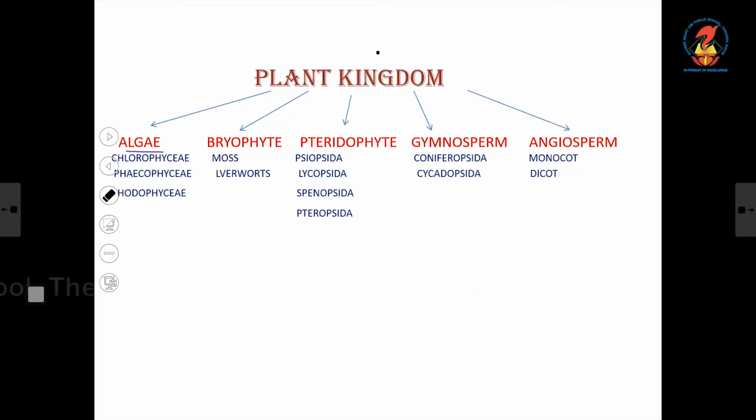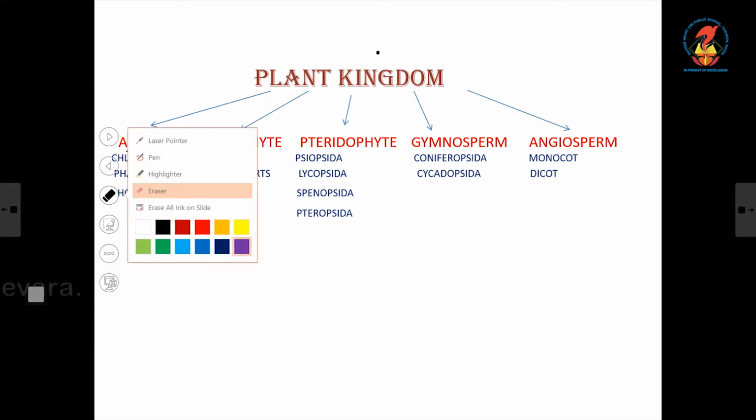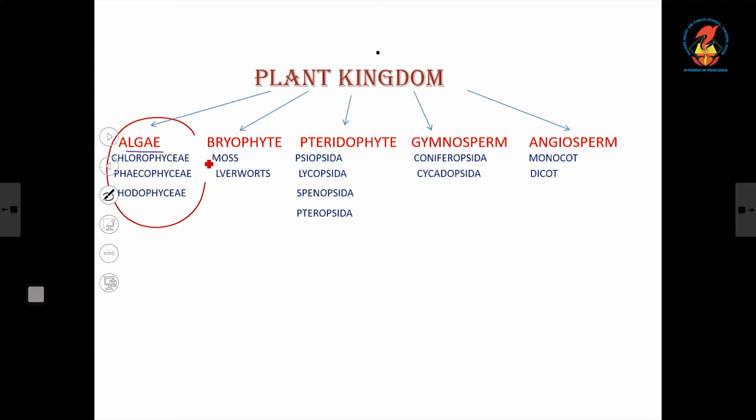Now we are going to the classification of kingdom Plantae. First, kingdom Plantae is divided into 5 divisions. Not phyla, 5 divisions. They are algae, bryophytes, pteridophytes, gymnosperms and angiosperms. So the 5 divisions of kingdom Plantae are algae, bryophytes, pteridophytes, gymnosperms and angiosperms.